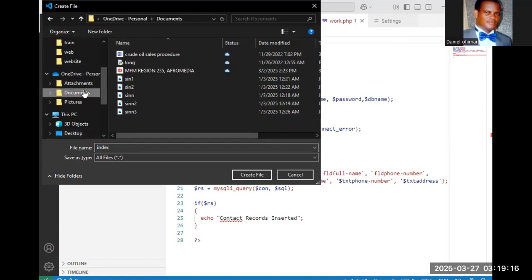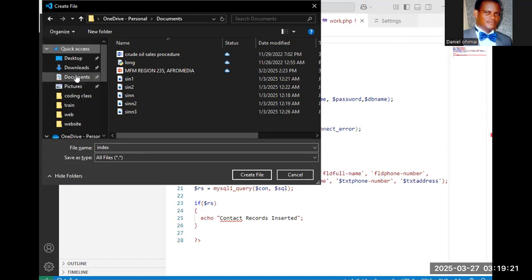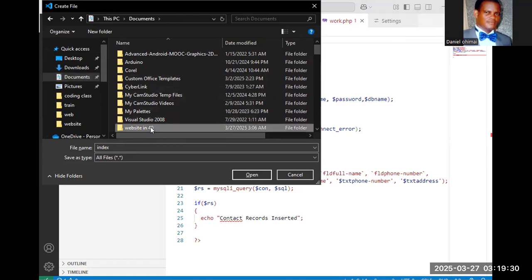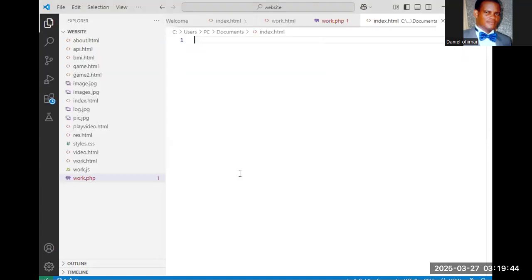That folder, the one I created in documents, called websites. This is the folder I want to save it in. I want to save it. Index.html. So this is the name. Index.html. Now it's empty. Now, for HTML, if you want to build a house, you need a foundation. HTML also has a foundation. So I'll show you the foundation of HTML.